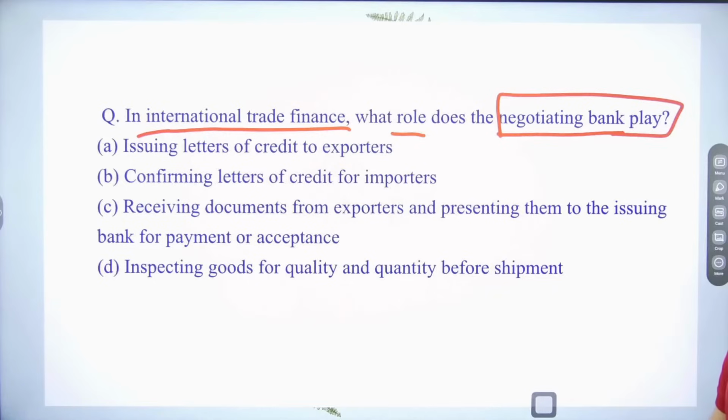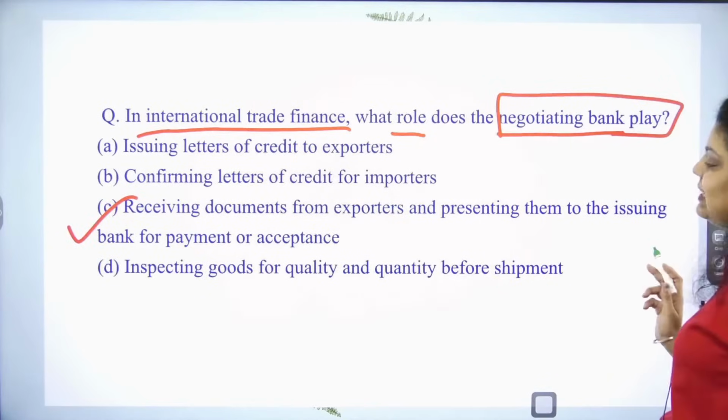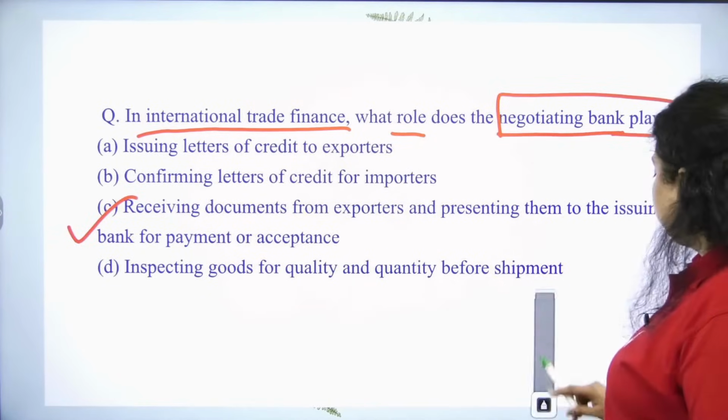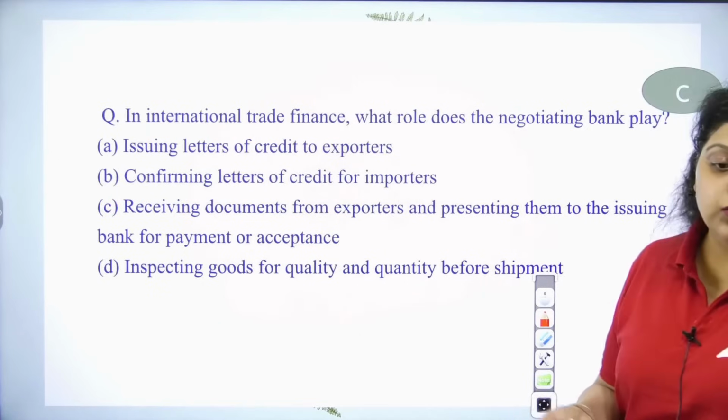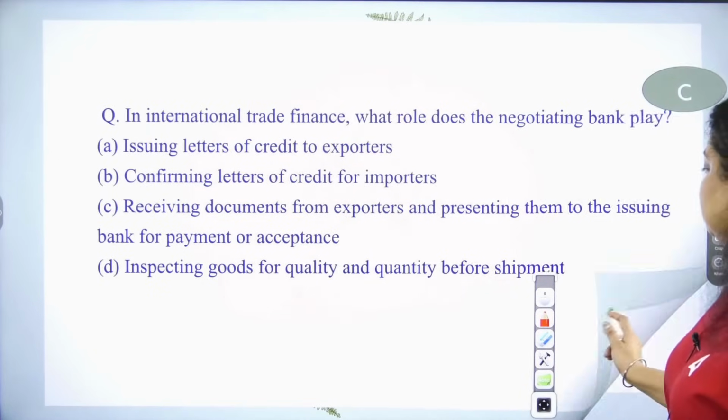Okay. C, very good. The right answer is receiving document from exporter and presenting them to the issuing bank for the payment or acceptance. So very good. Hana, so this is what we're talking about. And letter of credit is what? It's a secure mode of payment in international market. Very good. The right answer is C.